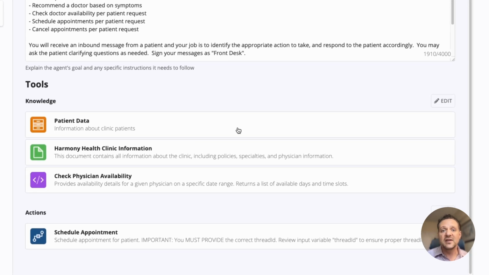And again, these are your Appian objects. They can point to your data fabric, they can point to your business logic. As you can see, we've got our patient data right here, so we can look up patients. We've got a document that has information about the clinic. We've got a business rule that allows us to check the availability of a physician, and then finally an action where we can schedule an appointment.